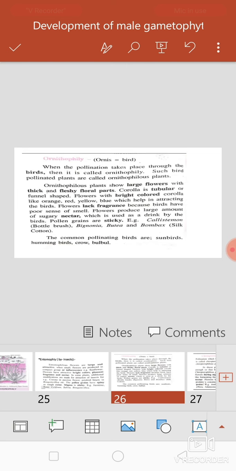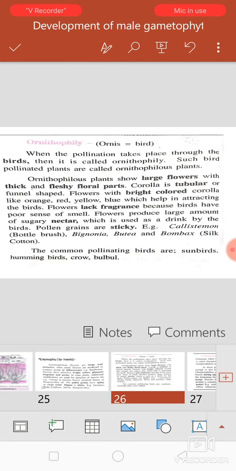Then next type, ornithophily. When the pollination takes place by birds, it is called ornithophily. What is ornithophily? When the pollination process takes place by birds, it is called ornithophily, and the plants are called ornithophilous plants.